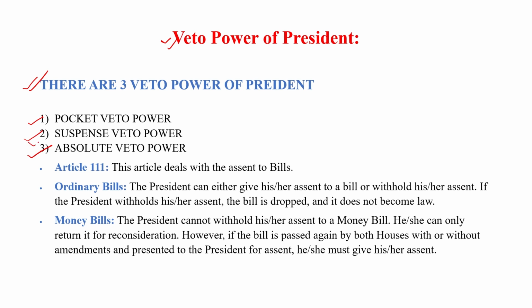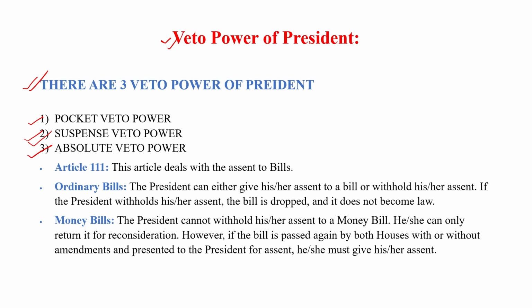Suspense veto power: if a bill is passed by both houses, Lok Sabha and Rajya Sabha, then the president can return the bill to be passed again in both houses. And last is absolute veto power. In absolute veto power, the president can declare the bill void, and he denies signing or accepting the bill.